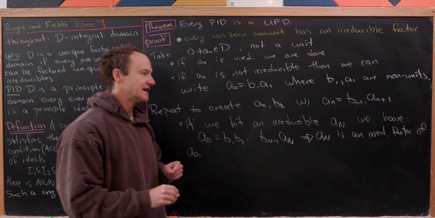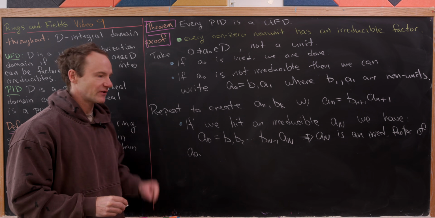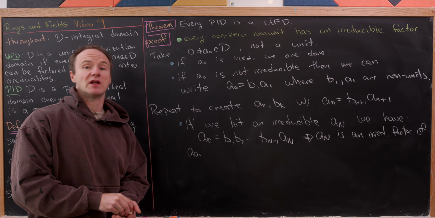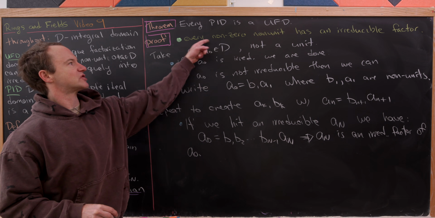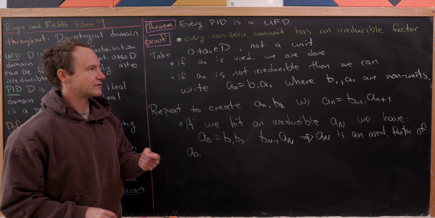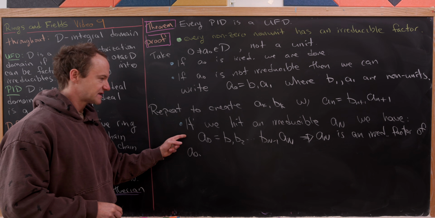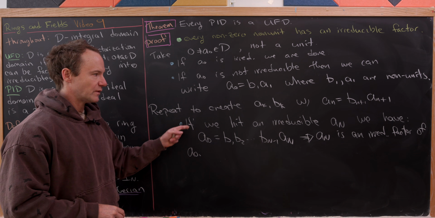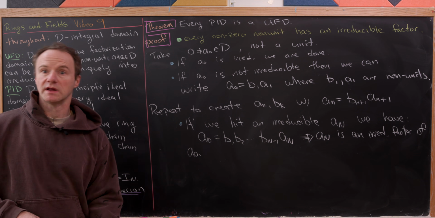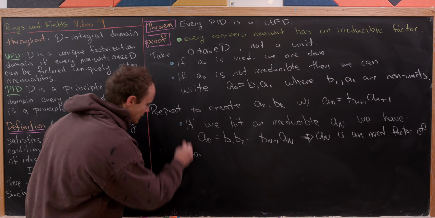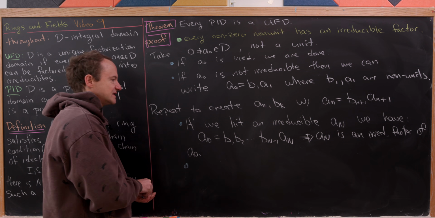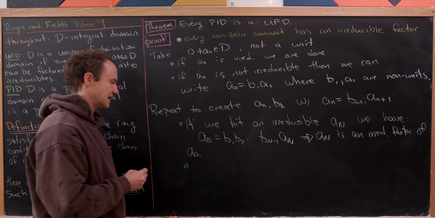If we hit this A sub n, which is irreducible, then we have a factor that is irreducible of A naught, which is what we wanted to show here, that every non-zero non-unit has an irreducible factor. So if we get down to this point and we hit an irreducible, we've got an irreducible factor. Okay, so now let's look at the other case, which is if we never hit an irreducible.